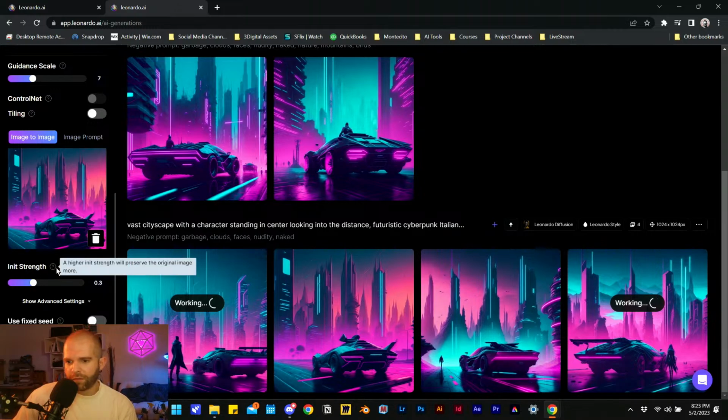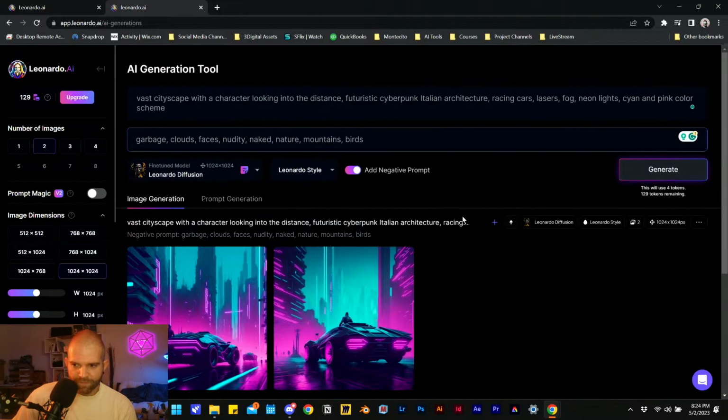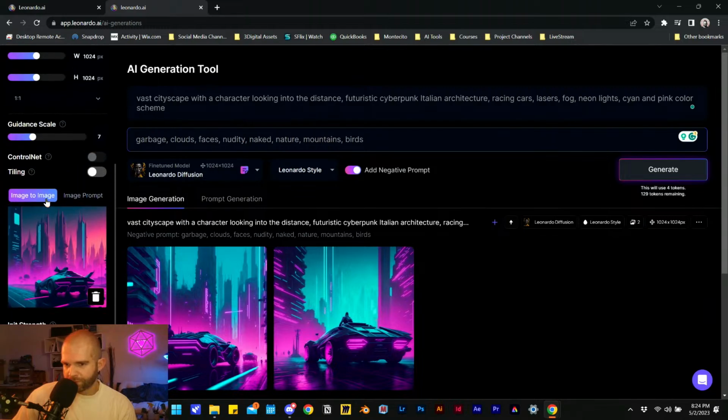Init strength. A higher init strength will preserve the original image more. Okay, no warning signs here, so I'll put that around a 0.6. And I guess I keep the prompt. Right? Let's give that a shot.